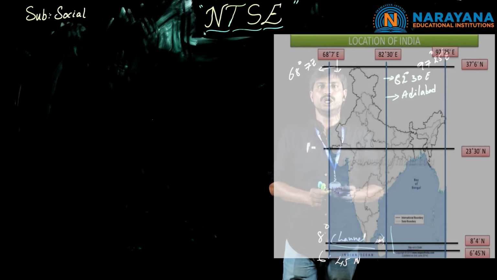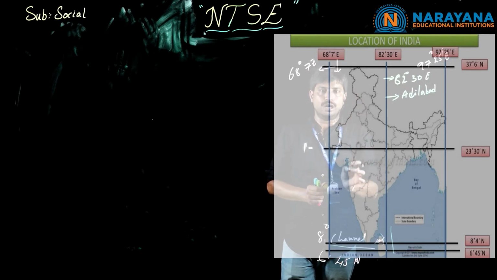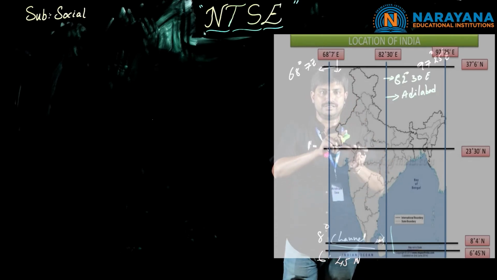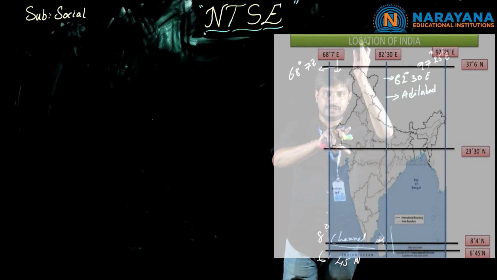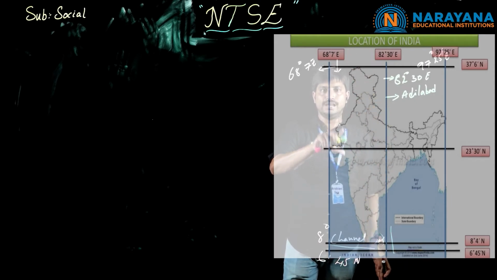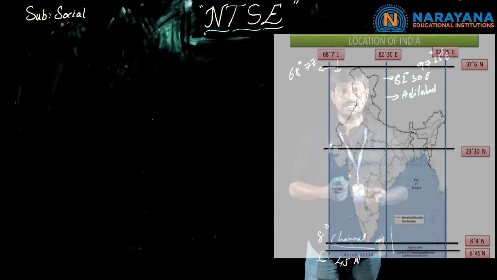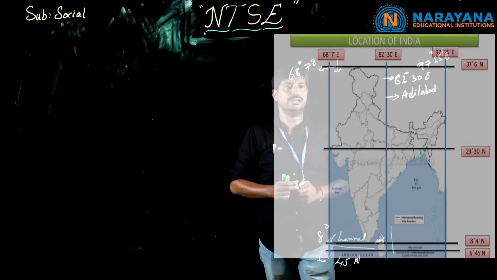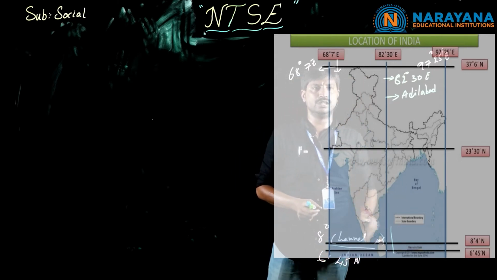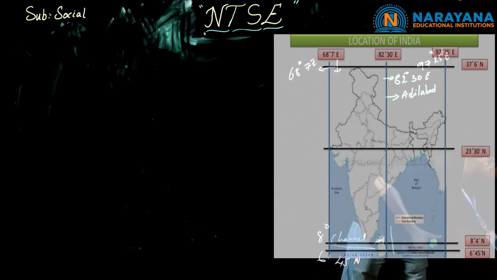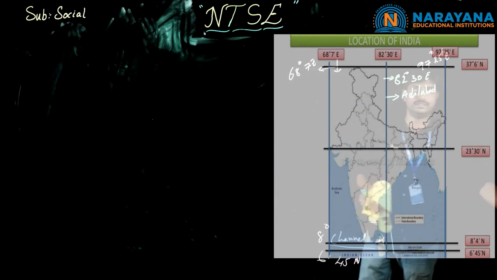If we want to locate 82.5 degrees on the map, the short way is by placing the scale at the eastern part of Sri Lanka and going through a straight line, where it indicates about 82.5 or 82 degrees 30 minutes east longitude. Clear, children? And the distance from north to south is going to be calculated in this part.